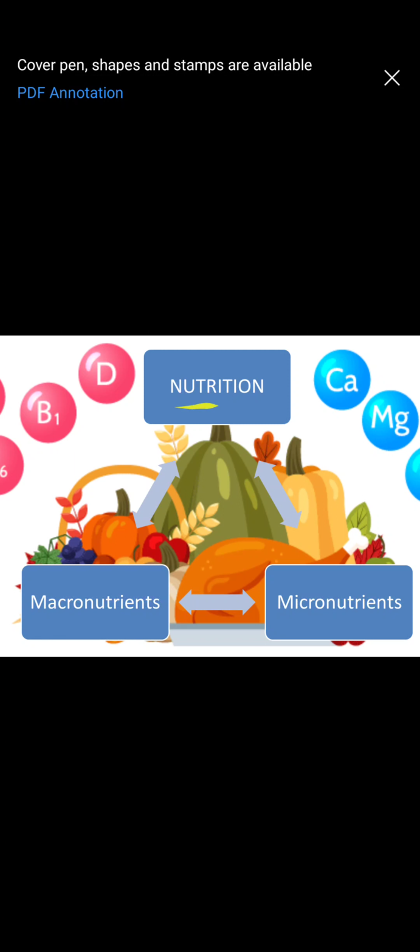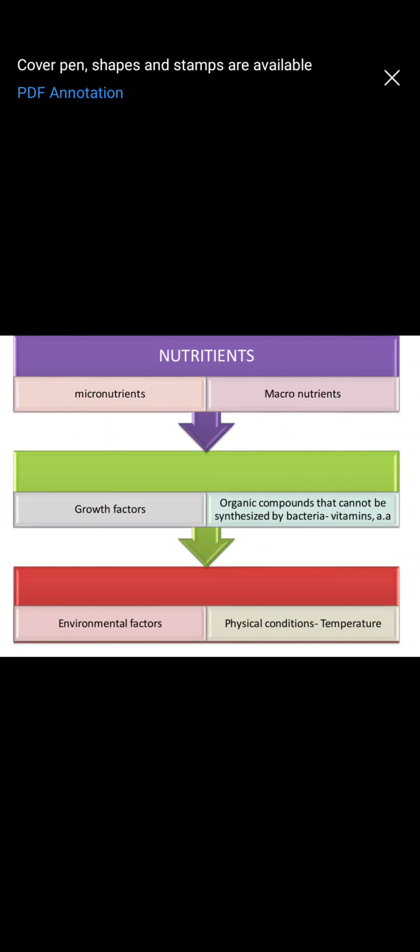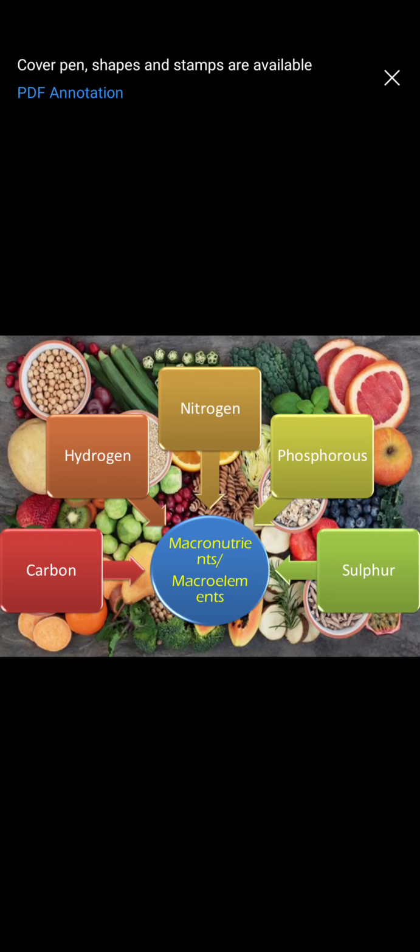Now since we are talking about nutrition, the nutrients that the organisms take in, or that are required, can be categorized into two types: macronutrients and micronutrients. Now what do you mean by macronutrients? Macronutrients are also called macro elements. Remember, macronutrients are also called macro elements.